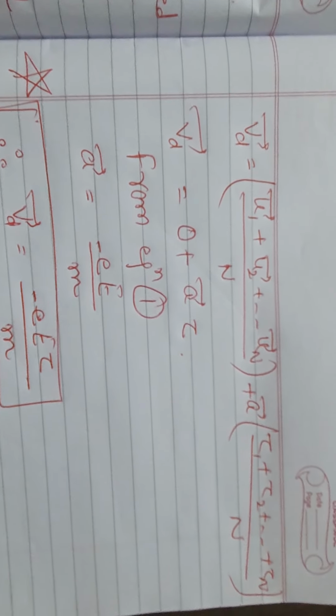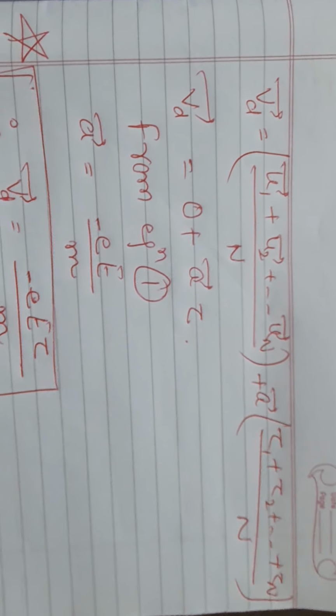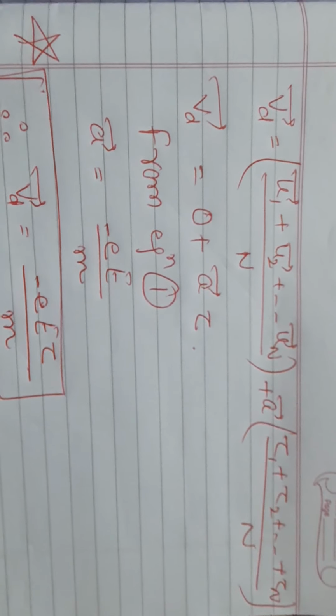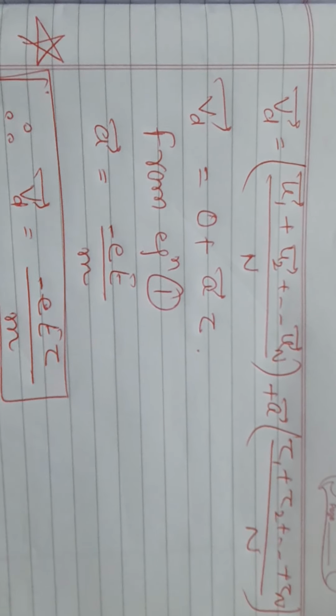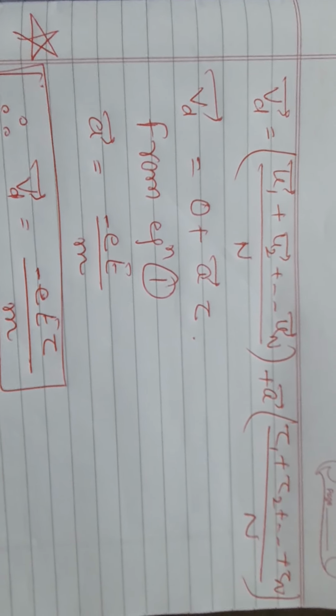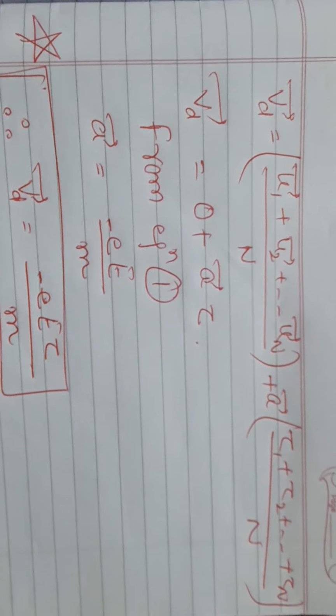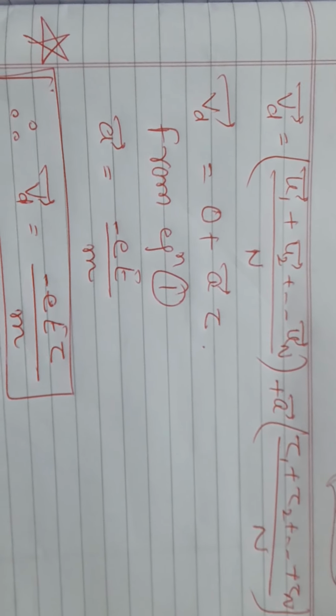Now rearrange the equation. Separate the u terms, separate the tau terms. Vd is equal to u1 plus u2 up to un upon n, plus, in the tau terms a will be common, a into tau1 plus tau2 up to tau n upon n.